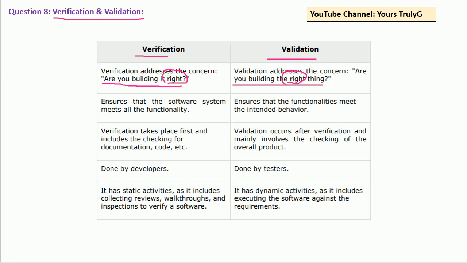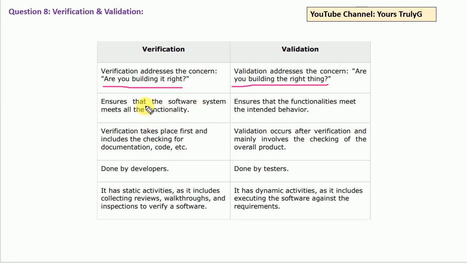So you have to remember it, because they are asking the same thing. Just search on the internet and you will find the standard definition of verification and the standard definition of validation. So you have to remember it. What is verification? Verification is: are you building it right? And validation is: are you building the right thing? These are minute differences that you have to understand.